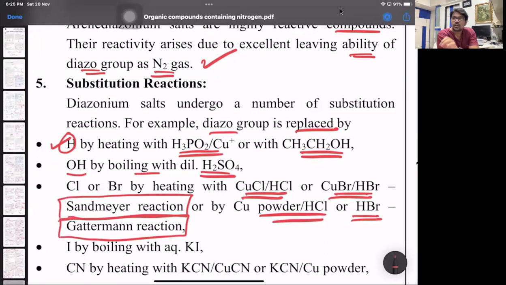CuCl/HCl will give me chlorobenzene. CuBr/HBr will give me bromobenzene. Same products with copper powder and HBr, but with powder form, the surface area available is more, so greater is the rate of adsorption. That's Gattermann's reaction. Then diazonium salt, if you heat with aqueous potassium iodide, you get iodobenzene. So we can prepare all the haloarenes with diazonium salt. Sandmeyer will give me chloro and bromo. Then with potassium iodide, we get iodobenzene.